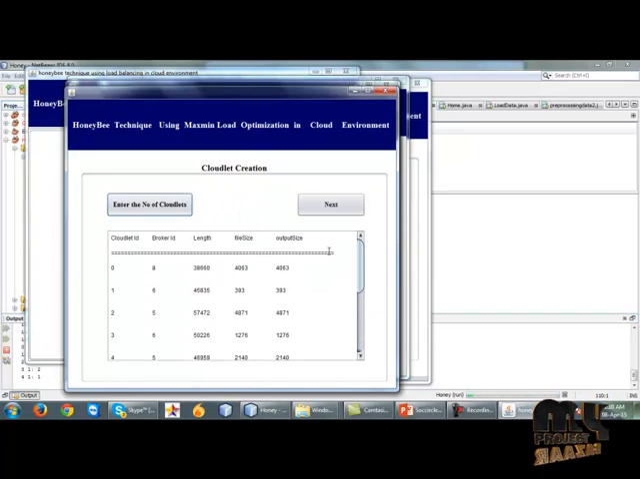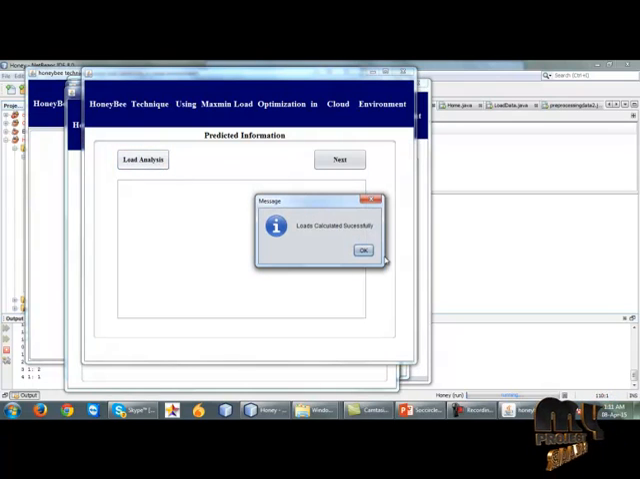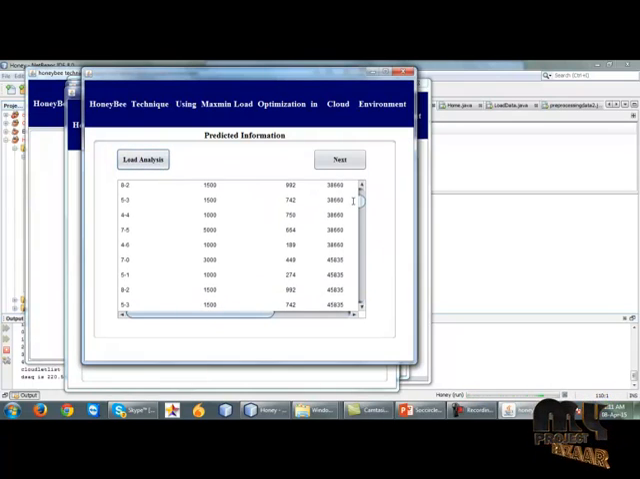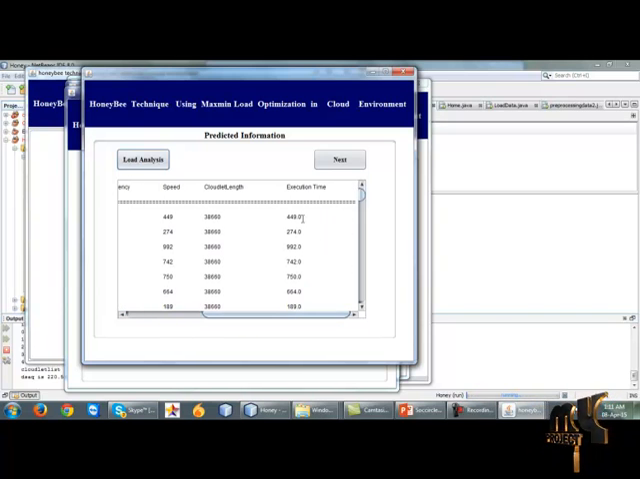In this place, we have to clearly understand the cloud environment. The cloudlet creation is nothing but a job. This job will be given to the broker, and the broker gives it to the virtual machine, and finally the virtual machine is placed on the data center, and this virtual machine will process all these jobs. The predicted information means load analysis, load calculator successfully. For each and every virtual machine, there will be an execution time for each job.